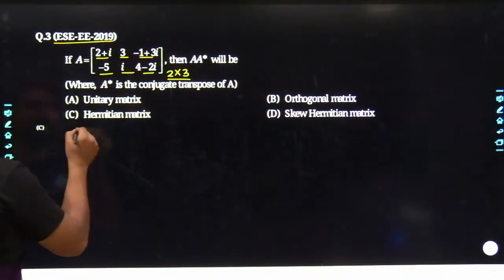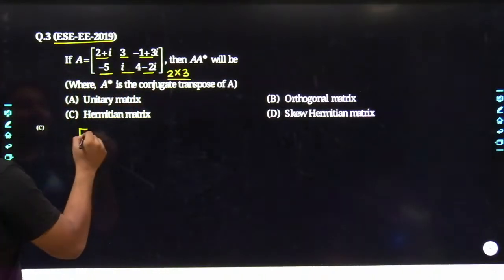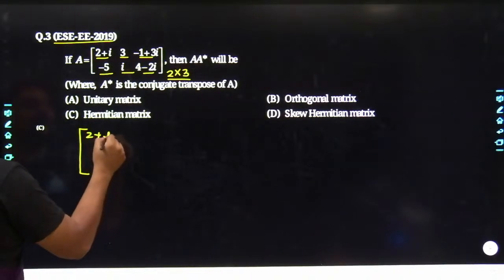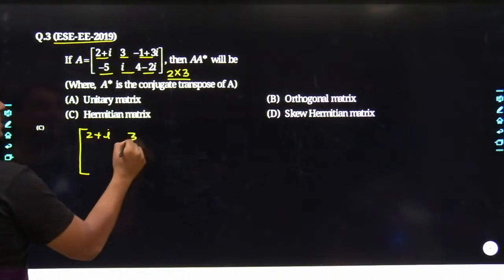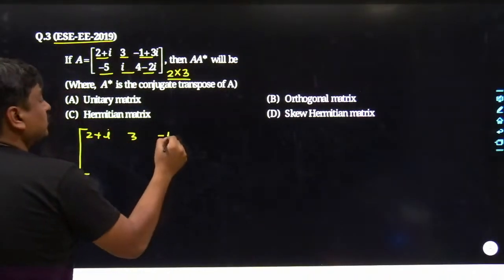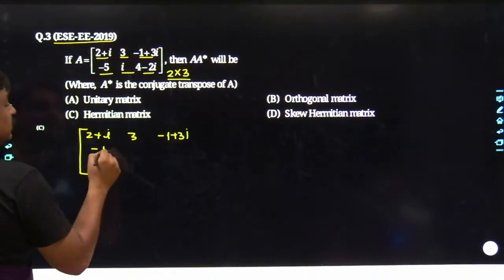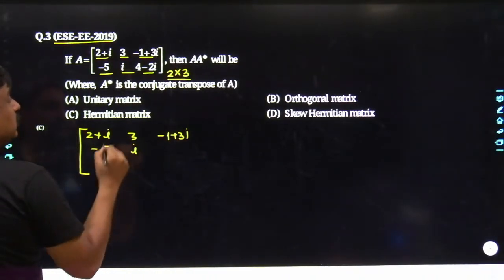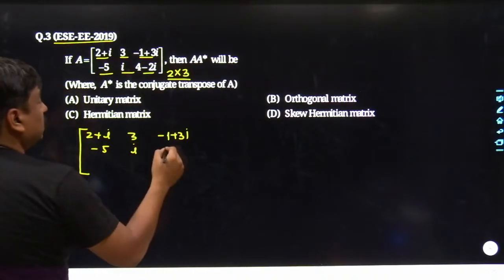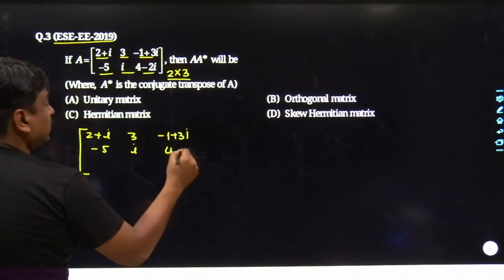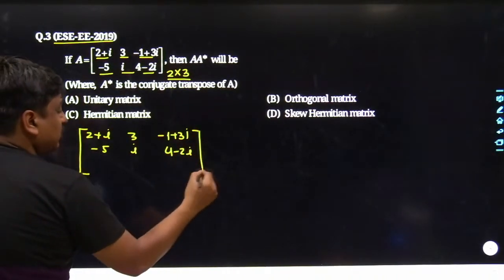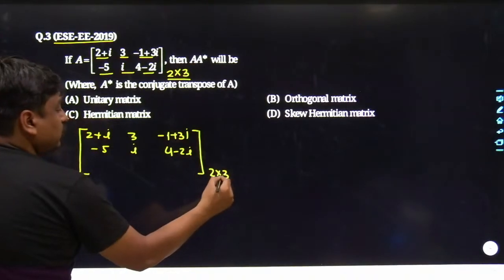Anyways, let me do so. The elements we have are 2i, 3, minus 1 plus 3i, minus 5, and here it is 4 minus 2i. Obviously it is of order 2 cross 3.